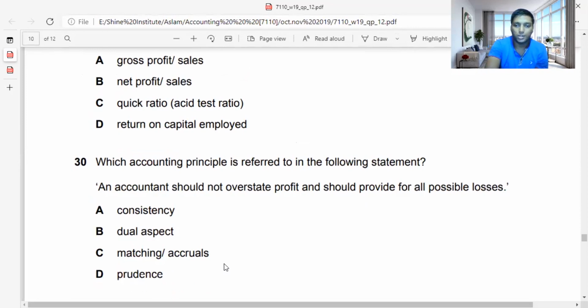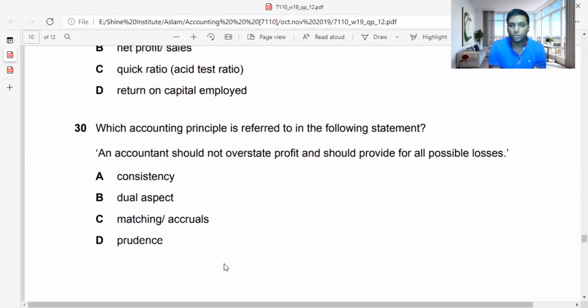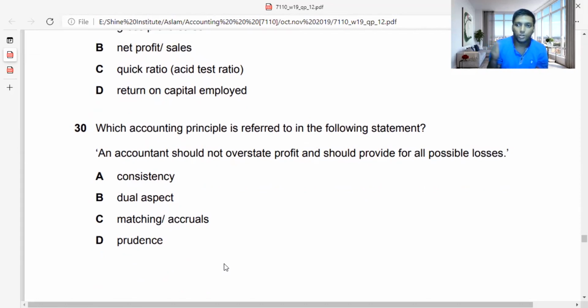So with that, the last part we are going to discuss for today: which accounting principle is referred to in the following statement: an accountant should not overstate profit and should provide for all possible losses. Consistency speaks about you need to apply the same concept. Dual aspect speaks about double entry. Matching accruals speaks about how you need to compare your expense and income. Prudence speaks about don't overstate profit and provide for all the losses as much as possible. So you need to know the definitions and concepts. So the answer is D for this, guys.